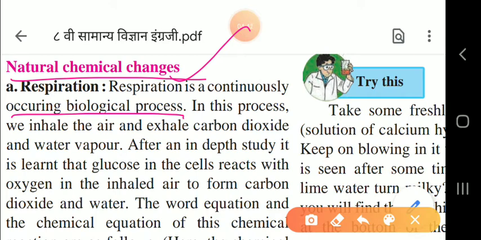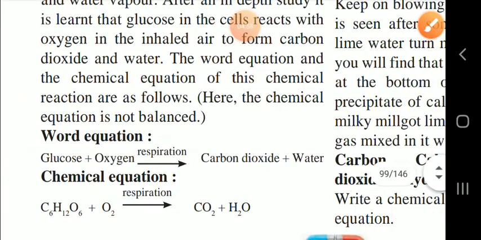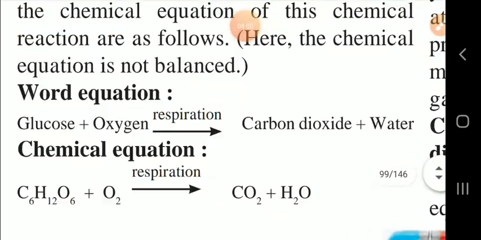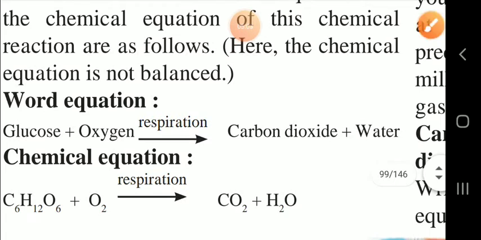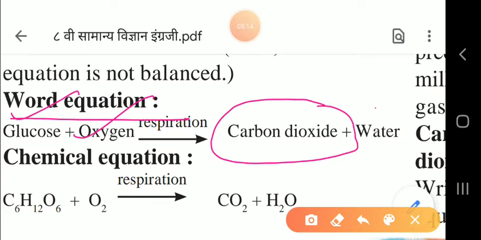The word equation and the chemical equation of this chemical reaction we can see here, children. I'll show you. See here. The first one, you can see, is the word equation. Glucose reacts with oxygen during the respiration process. What is formed here? Carbon dioxide and water.